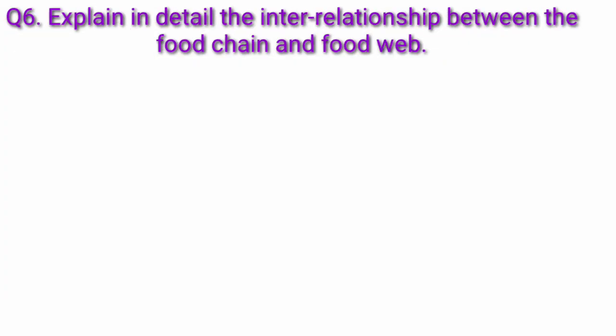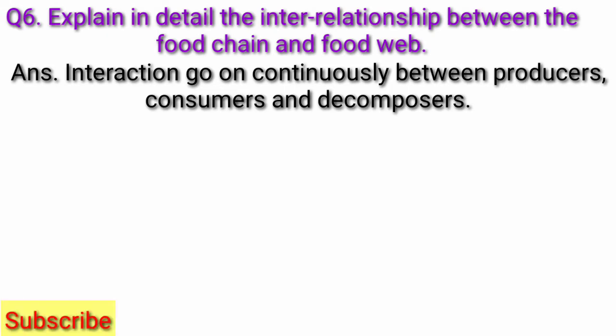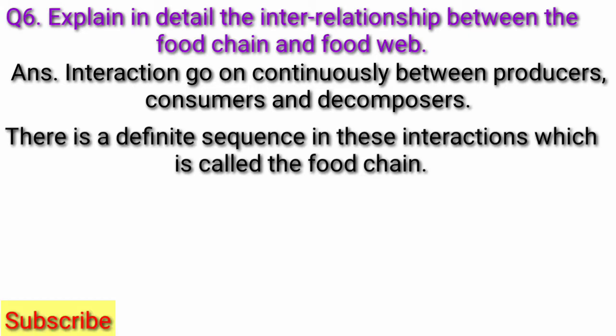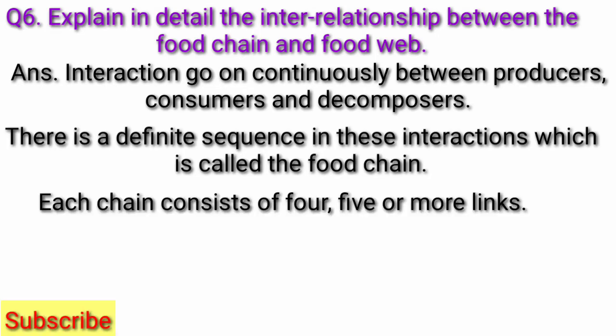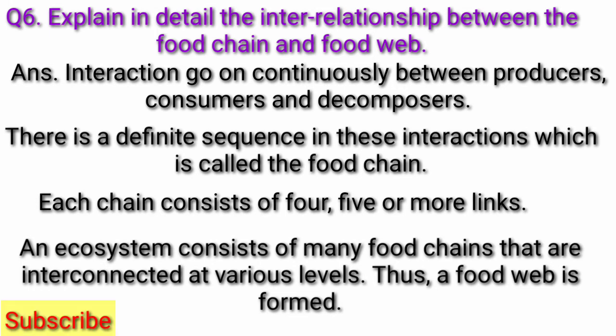Next, question 6. Explain in detail the interrelationship between the food chain and food web. Answer. Interactions go on continuously between producers, consumers, and decomposers. There is a definite sequence in these interactions which is called the food chain. Each chain consists of 4, 5, or more links. An ecosystem consists of many food chains that are interconnected at various levels. Thus, a food web is formed.